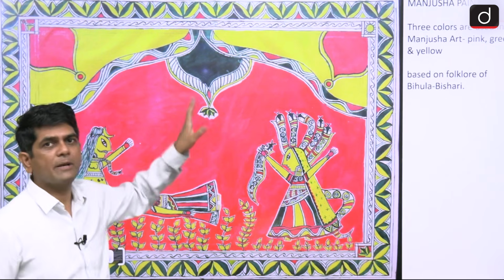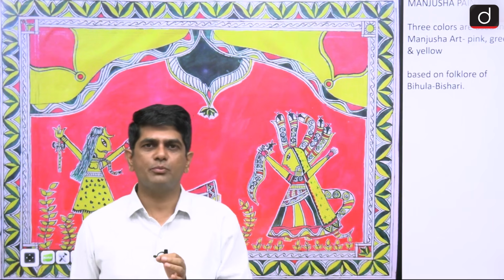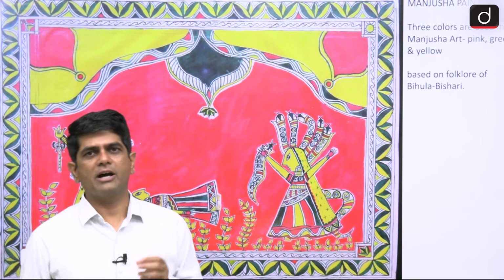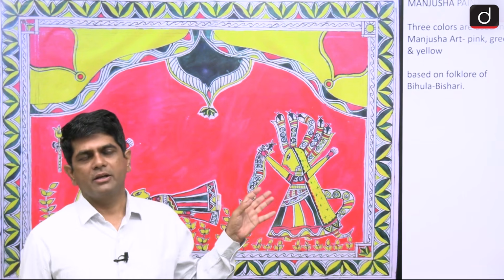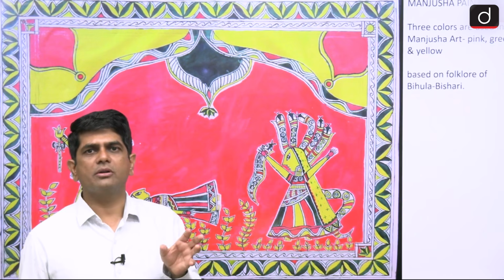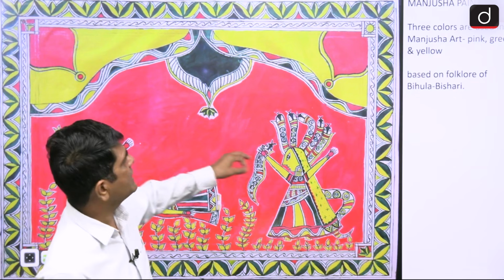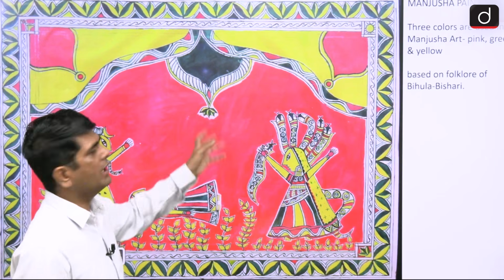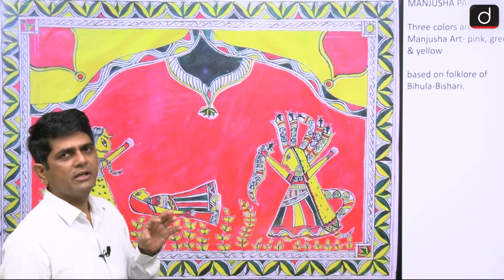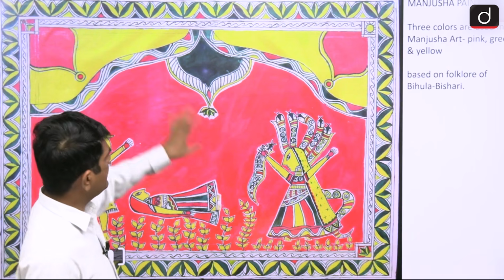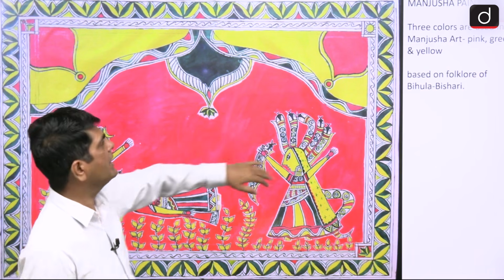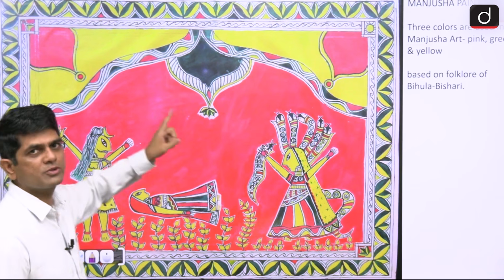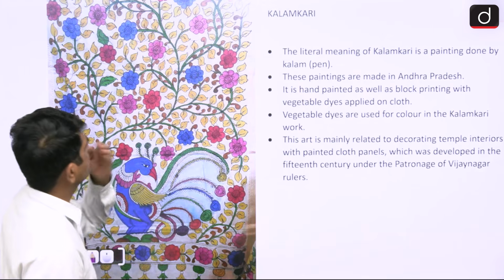This is Manjusa painting. Manjusa painting is practiced where? In the Bhagalpur region of Bihar, that is the eastern part of Bihar. Bhagalpur is basically a district. This painting is based on the story of Bihula Bisri, the local deities. In this particular painting, normally the painters use pink, green and yellow colors. So Manjusa painting, Bhagalpur, Bihar.